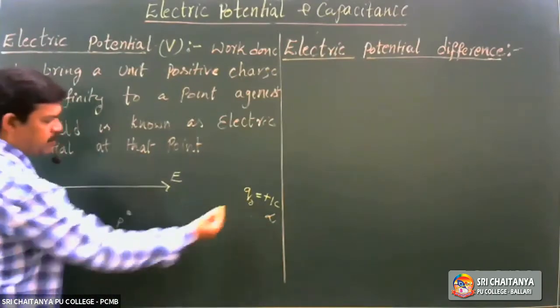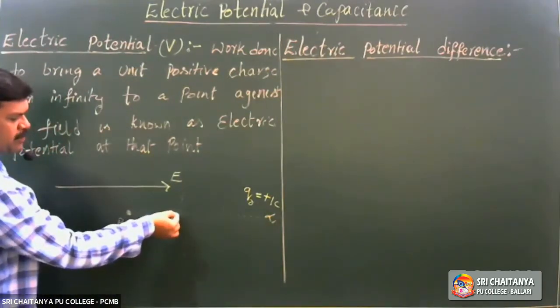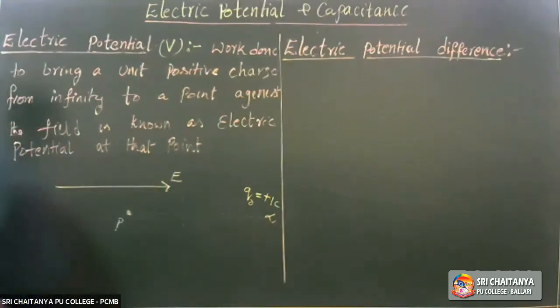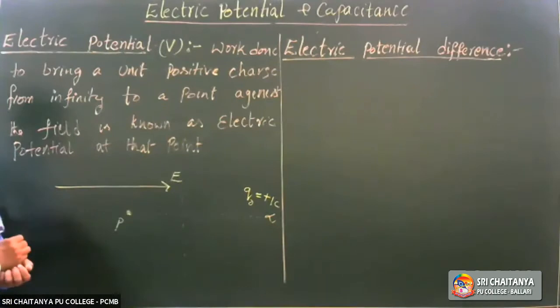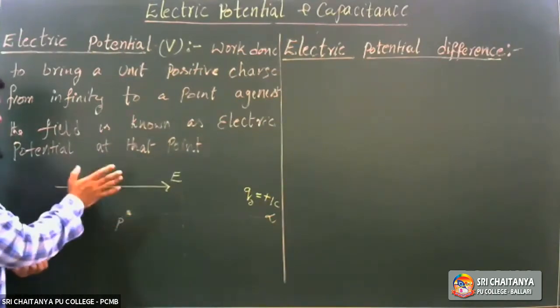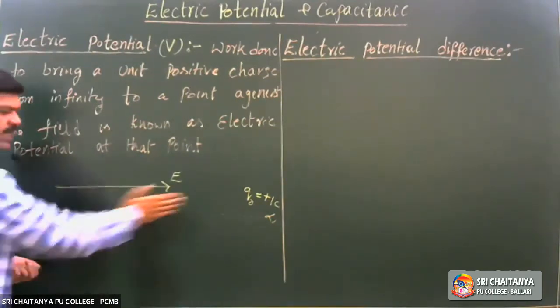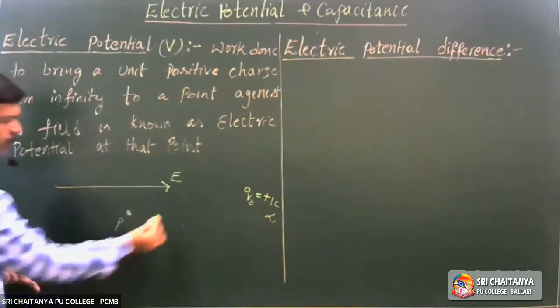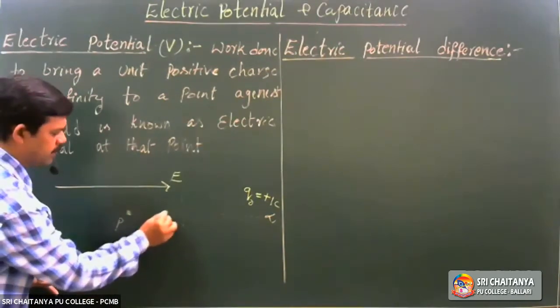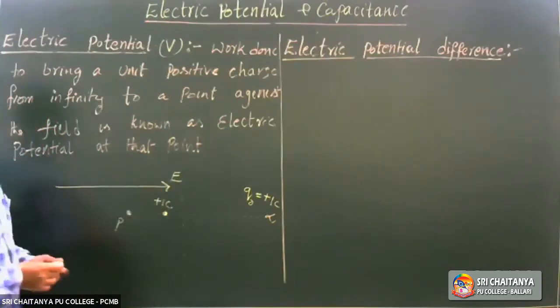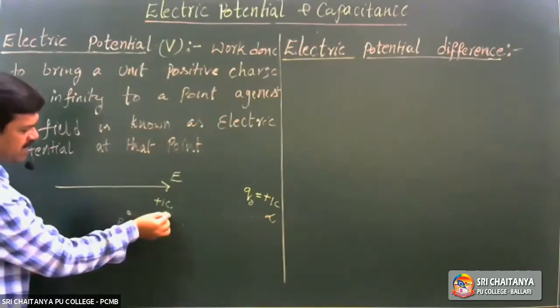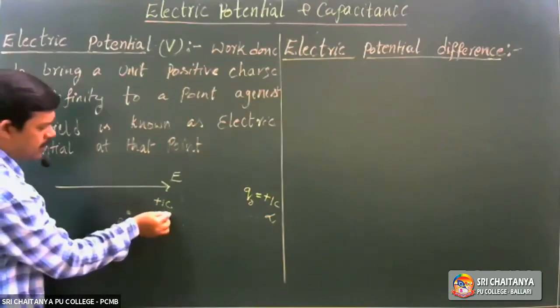This is the positive charge. Whenever that positive charge comes here, what happens? It undergoes repulsion, because we know a positive charge experiences a force in the direction of the field. If you try to keep a positive charge here, the same plus 1 coulomb, it experiences a force in this direction, right?